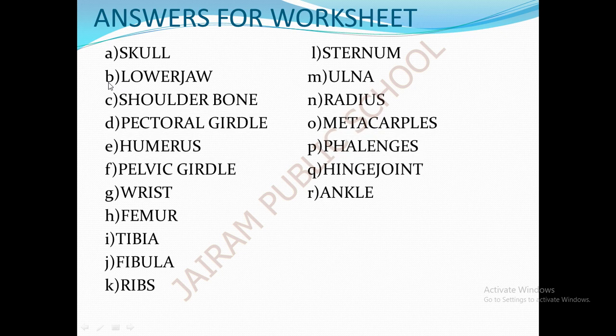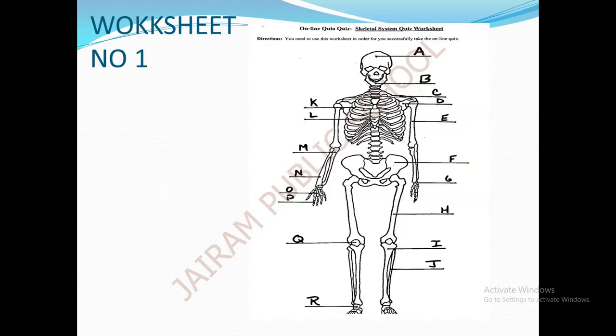The second, B part, it is known as lower jaw. Lower jaw. This is the B part, which is the only movable part present in the skull.